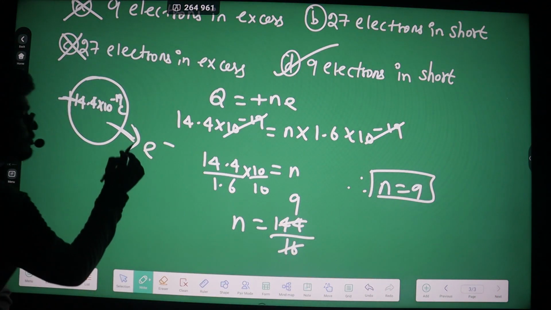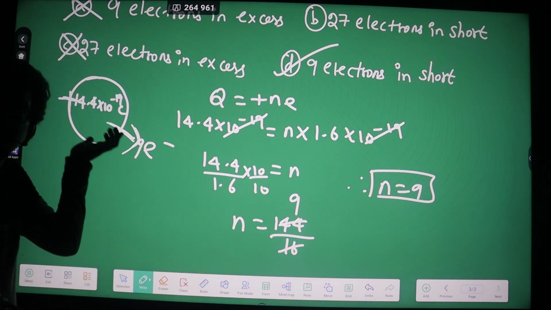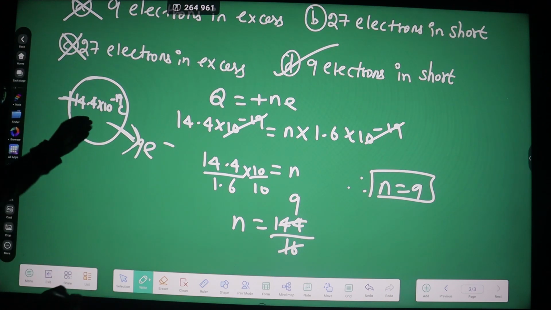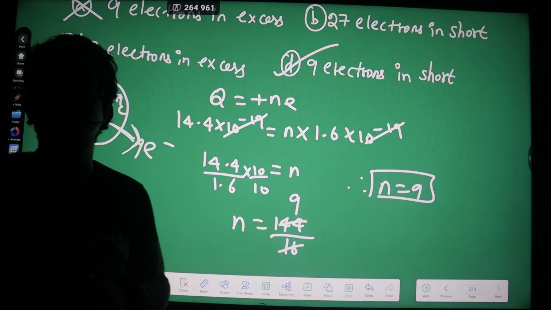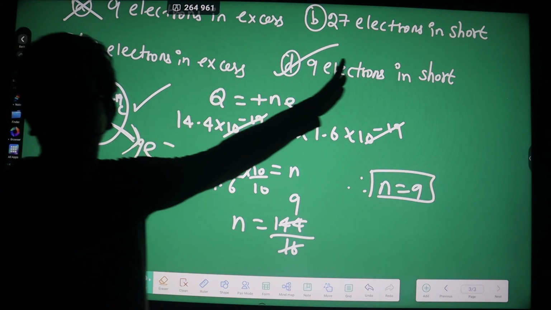That means this body is losing how many electrons? 9 electrons. Once this body loses 9 electrons, it will get a charge of plus 14.4 into 10 to the power minus 19 coulomb, right? So our option is D.